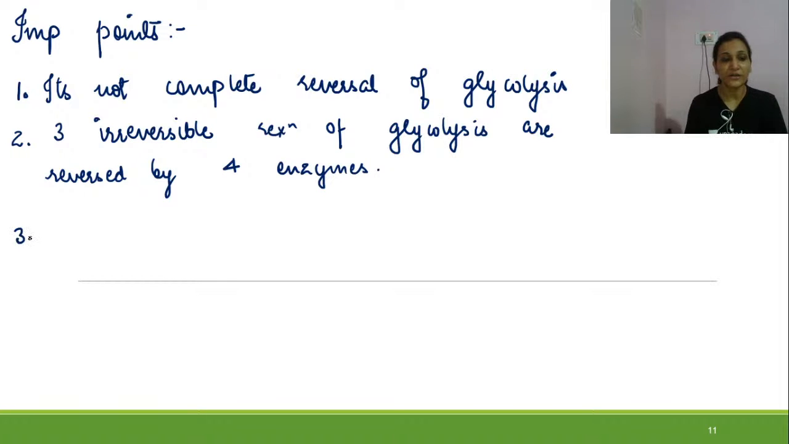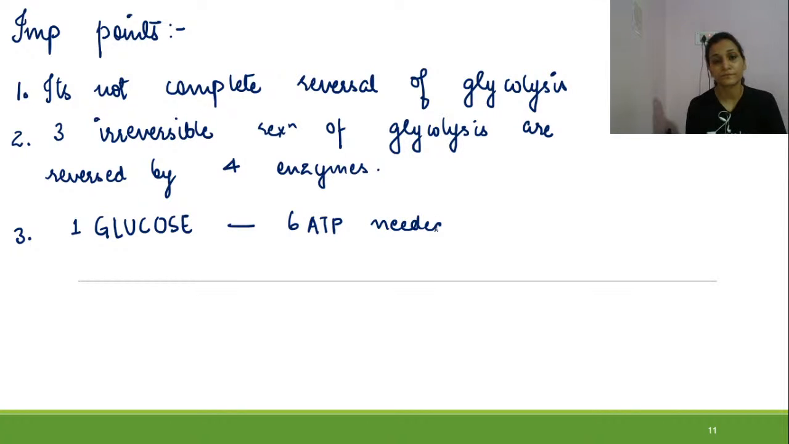Next point regarding reversal of glycolysis, or gluconeogenesis: for production of one glucose, there is an expenditure of 6 ATP. 6 ATP needed. Then it's a source of glucose. The next thing related to gluconeogenesis is that it's a source of glucose.